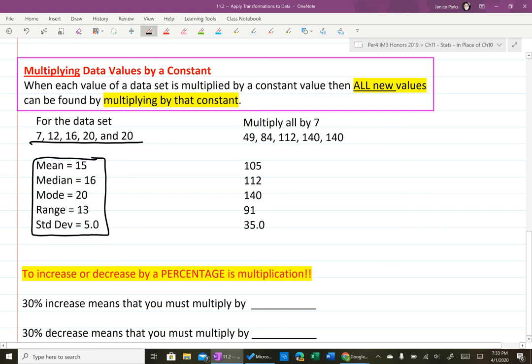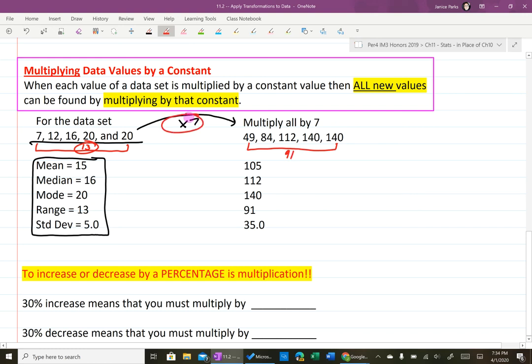So we multiply by 7, okay? So now what happens is that these all get 7 times bigger, which means that the range, which was 13, now gets 7 times bigger than it used to be. And so the range, instead of being 13, is now 91, which is 13 times 7, which is what the original range was, times 7.